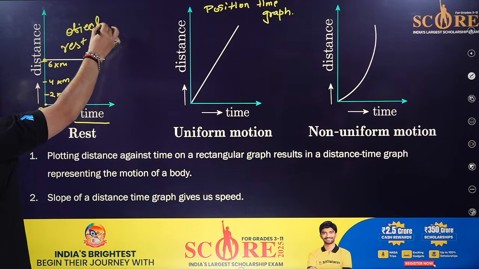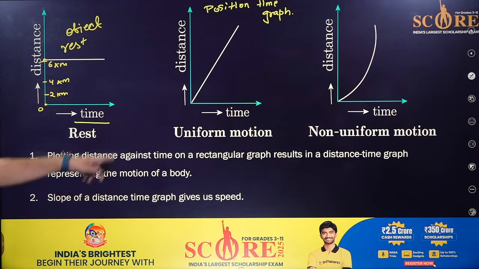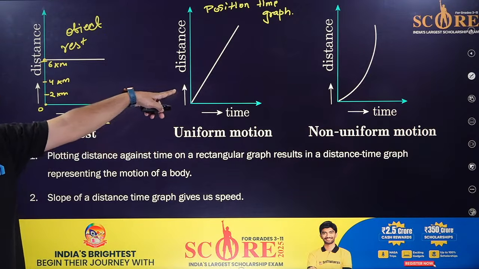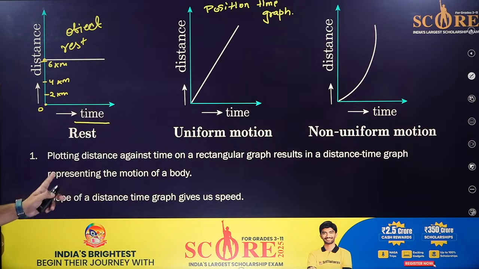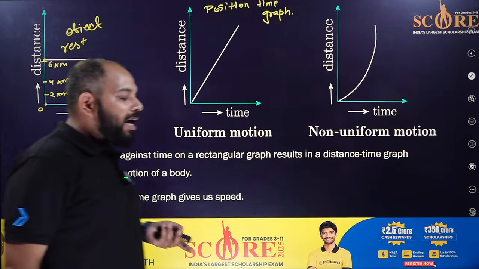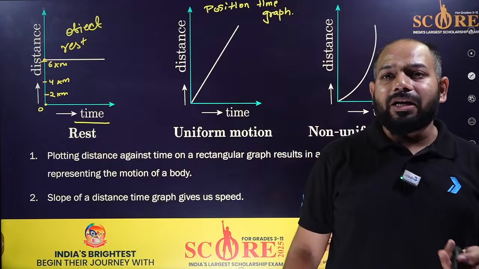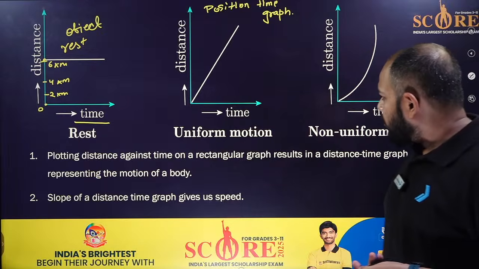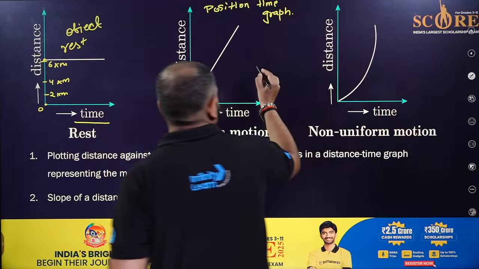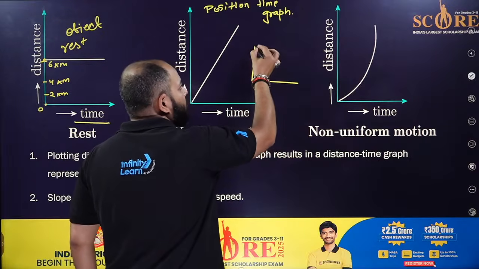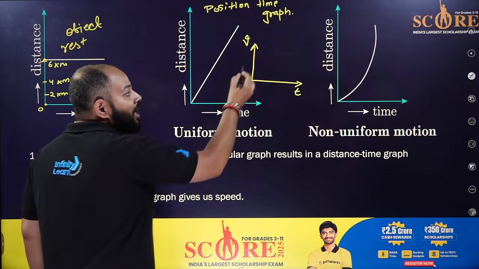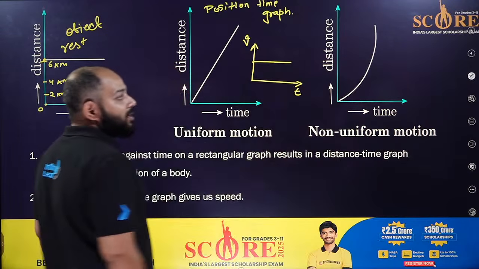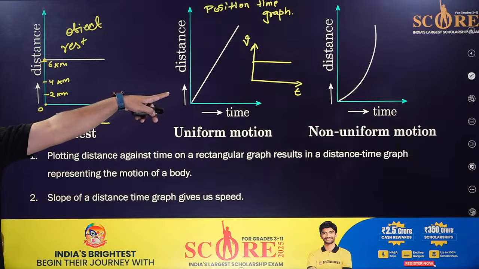Then for uniform, I told you it's a straight line. For non-uniform it should be a curve. Similarly, we have many other graphs, like the VT graph, that is the velocity-time graph. Here we draw velocity on this axis and time on this one. If in the VT graph it's like this, remember this is the confusing part.